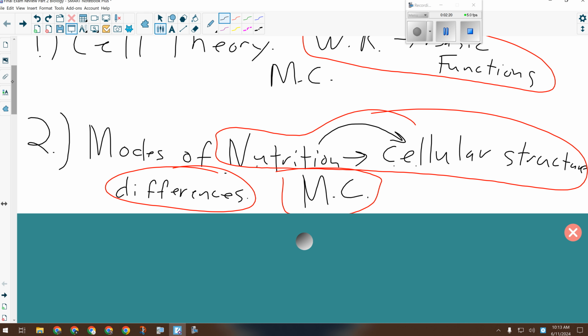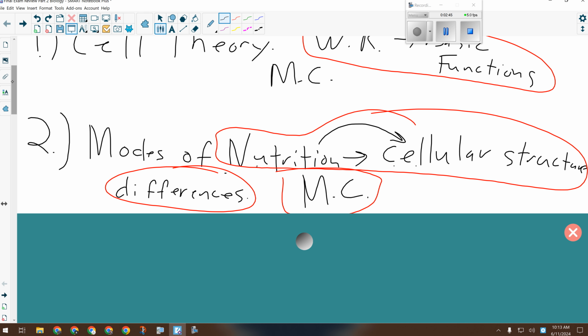Okay, chemoheterotrophs, like animals, so animal cells, have to have certain structures to carry out digestion of food, be mobile, all those kind of things. So they would not have a cell wall. They would have only a membrane to be flexible. They would have lysosomes to digest food, centrioles to help with cell division, even a more intricate cytoskeleton, which we didn't talk about very much, but they have it.